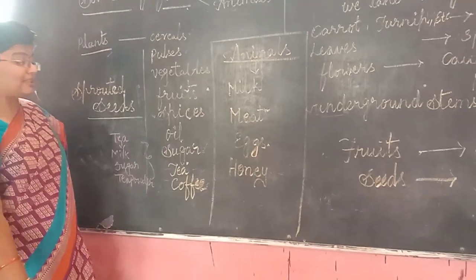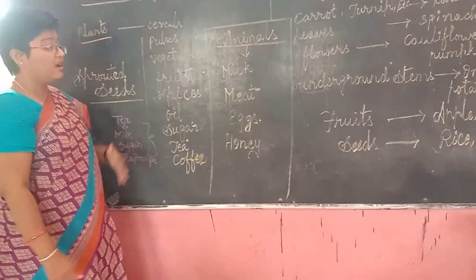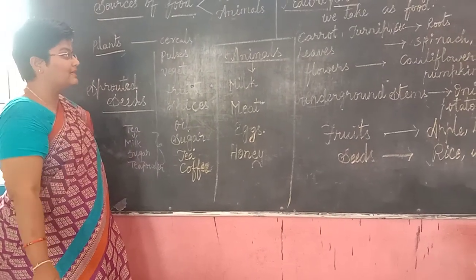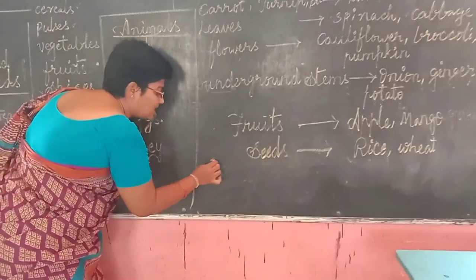What are those? Spices. In spices we have different kinds of items which have to be listed out over here. So let us see, children.